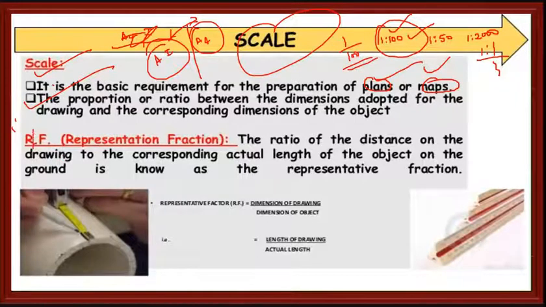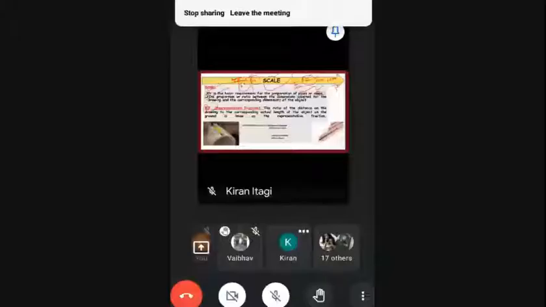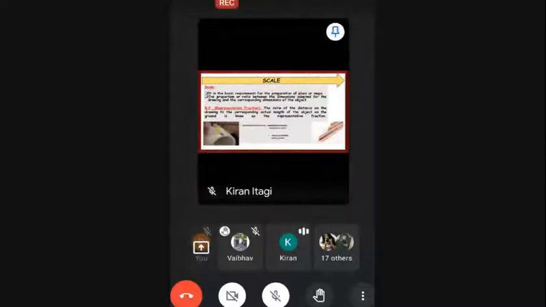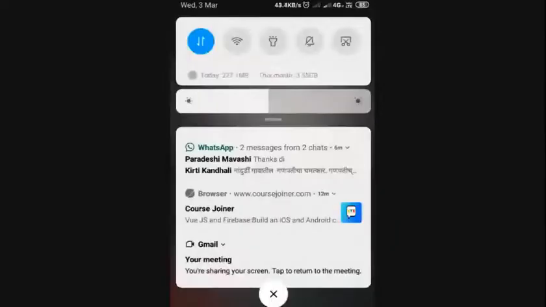That one we will call the representative factor: the ratio of the distance on the drawing to the corresponding actual length of the object, meaning the size of the India map on your paper to the actual size of India.